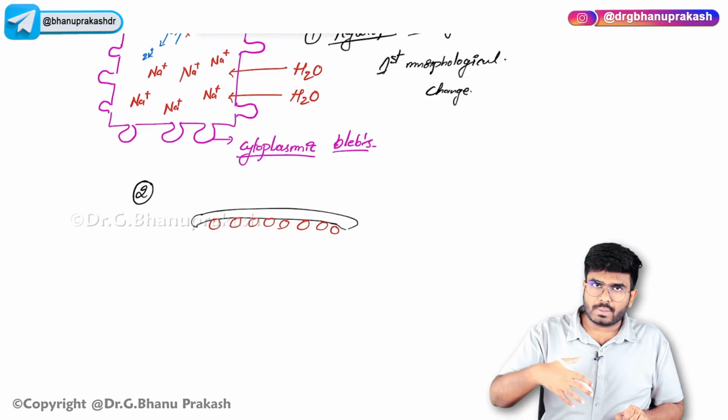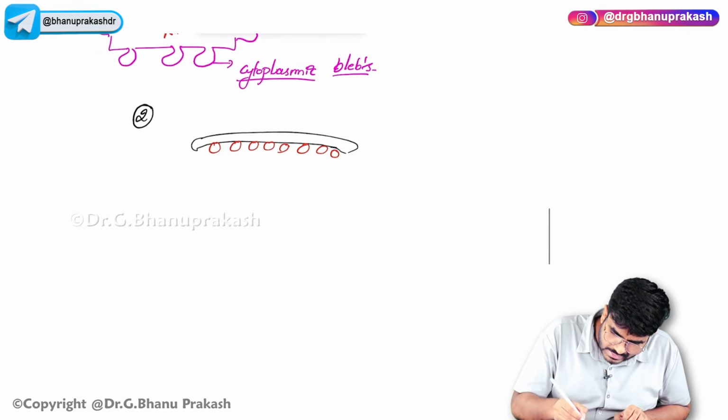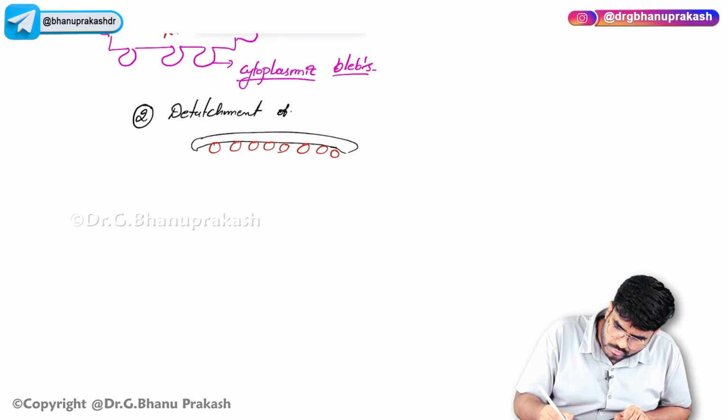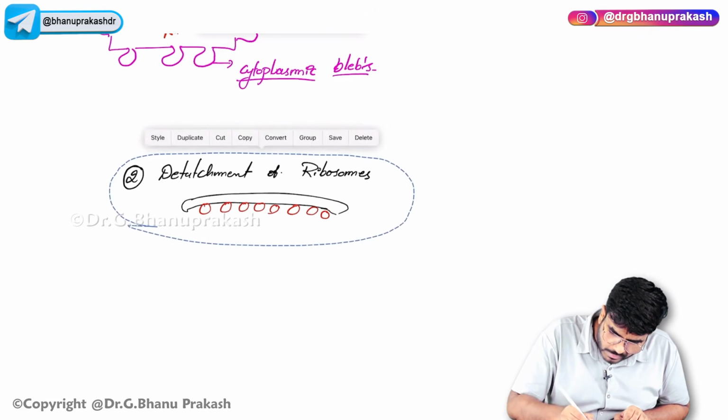Now, as this water is coming in, the endoplasmic reticulum is going to swell, which will lead to detachment of the ribosomes. The second event is detachment of ribosomes. Why are the ribosomes getting detached? Because of swelling of the endoplasmic reticulum.